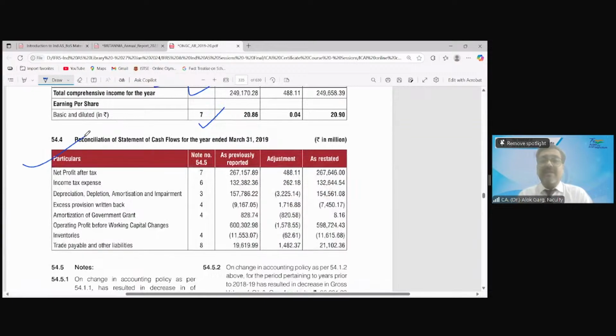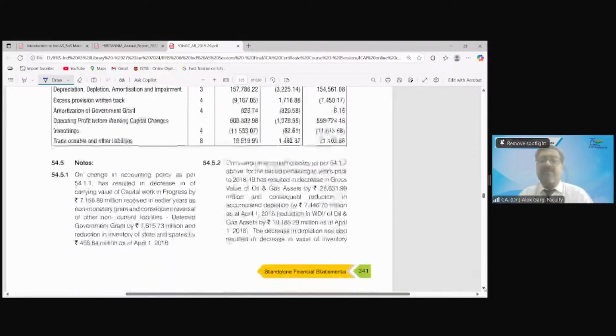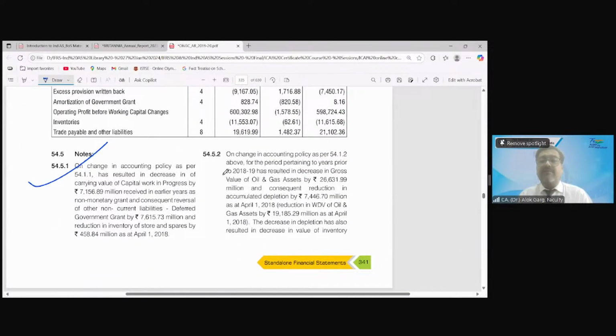They have also given the reconciliation of cash flow: what is already reported, what is already published in the last year, what adjustment they have done, and what is the comparative number in the current year, the restated number. And then they have given the explanation of all the adjustments. They have given the explanation.